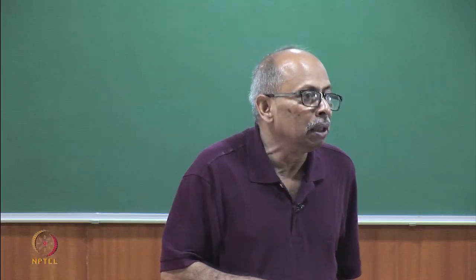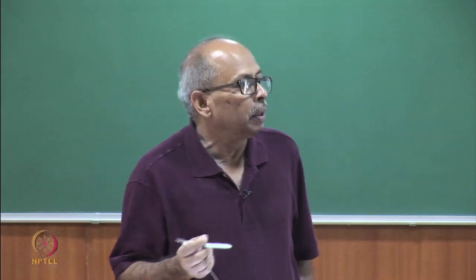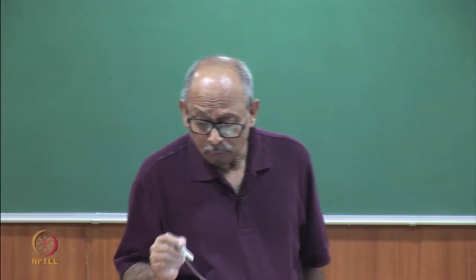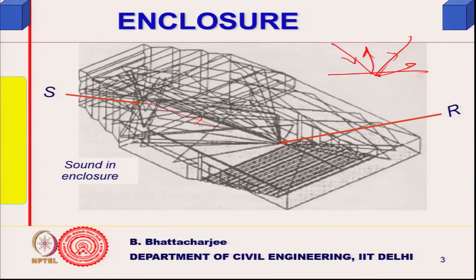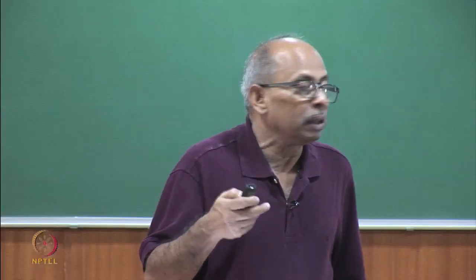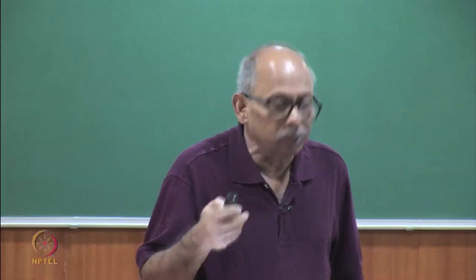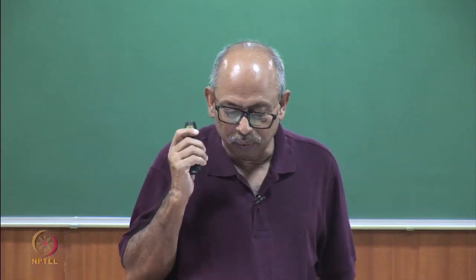That is specular, following the laws of reflection. Since it comes from all directions, randomly and not in one direction, it is diffused sound. So, random from all directions, that is a diffused field.